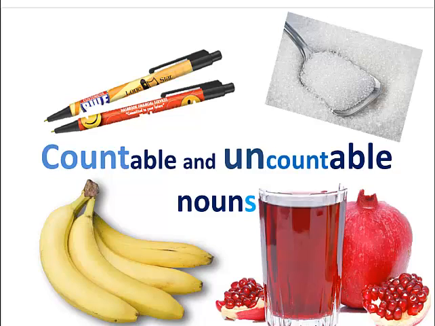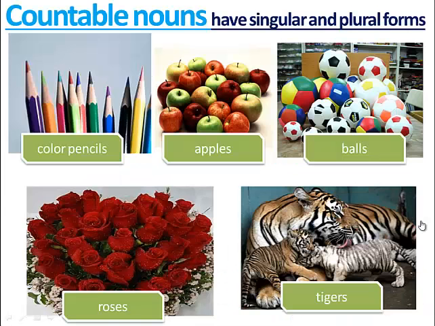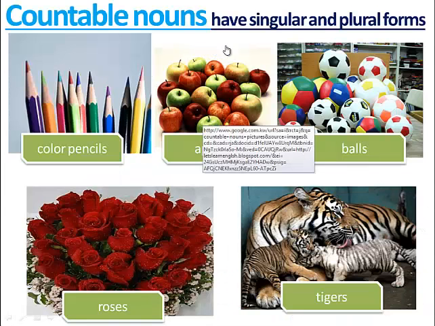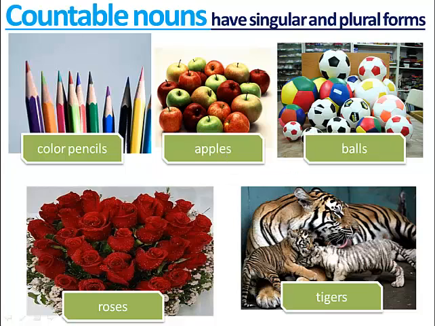Nouns are classified into two types, countable and uncountable. Countable nouns have singular and plural forms. For example, we say color pencils, apples, balls, tigers, roses. All these nouns have a singular form and also a plural form. That's why we call them countable nouns.